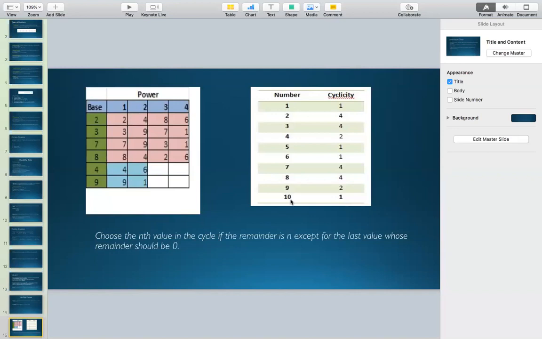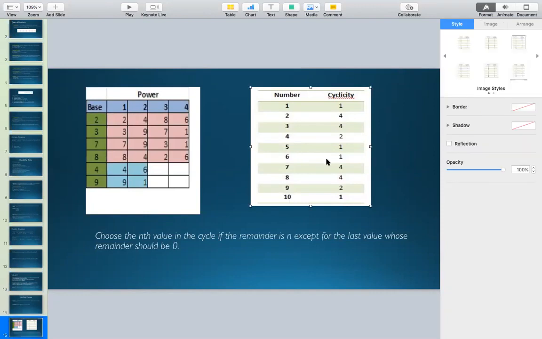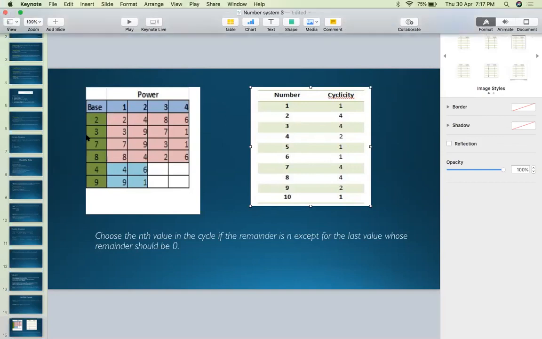The power which I took, 4 crore, 5 crores or any power you would like to have, plays no importance. The last digit of 236 power anything will be 6, because the cyclicity of 6 is 1. And what does this cyclicity say? It simply says that after how many powers the numbers would repeat.